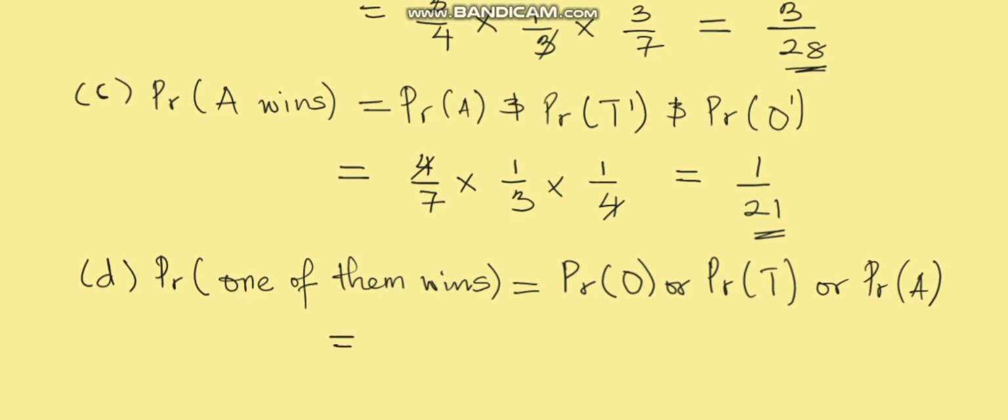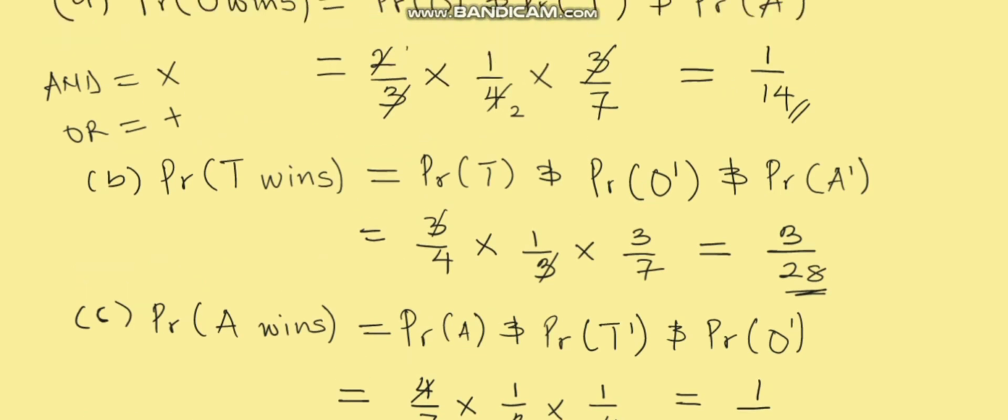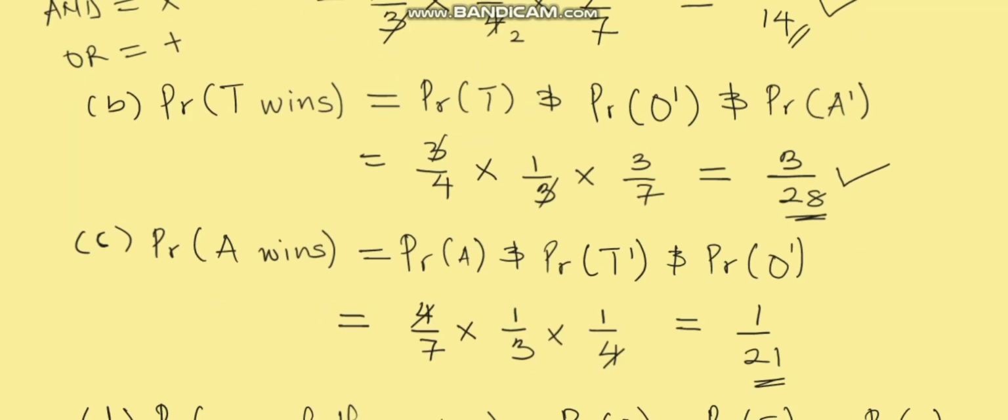And don't forget, the word or is the same thing as addition. So the probability that Obi wins, as we have obtained earlier, is 1 over 14. Likewise 3 over 28, and also we have obtained that of Atiku to be 1 over 21.